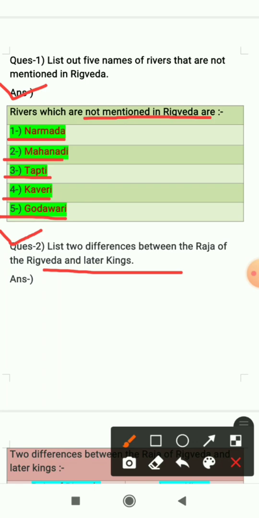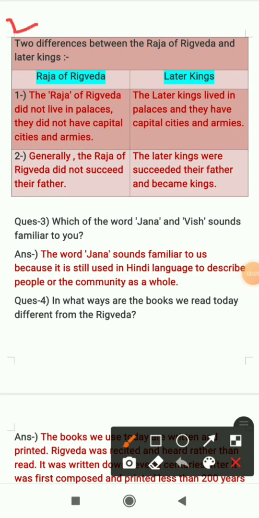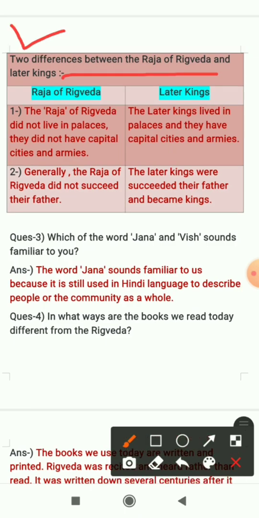Question number 2 is: list 2 differences between the Raja of the Rigved and later kings. So we have to list 2 differences between the Raja described in the Rigved and the later kings, about whom we will read in the further chapters. Let's see the answer. The heading is 2 differences between the Raja of Rigved and later kings. For this we have to draw a table, where the first column is for Raja of Rigved and the second column is for later kings.